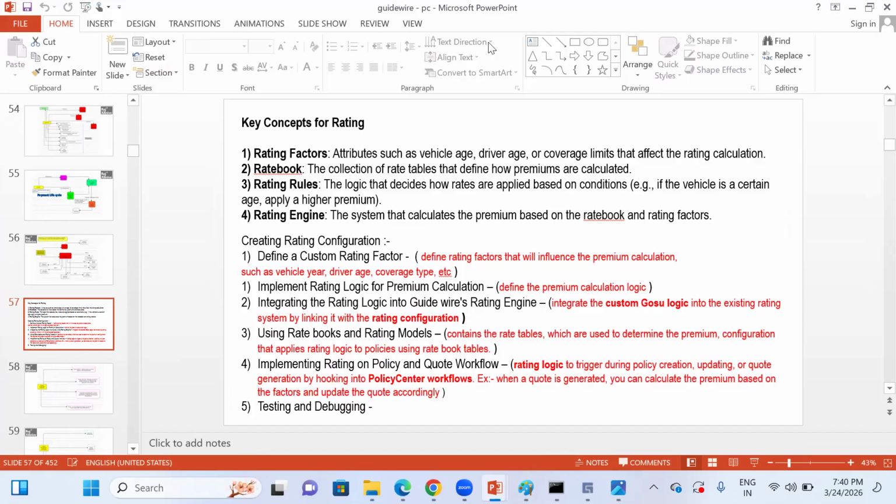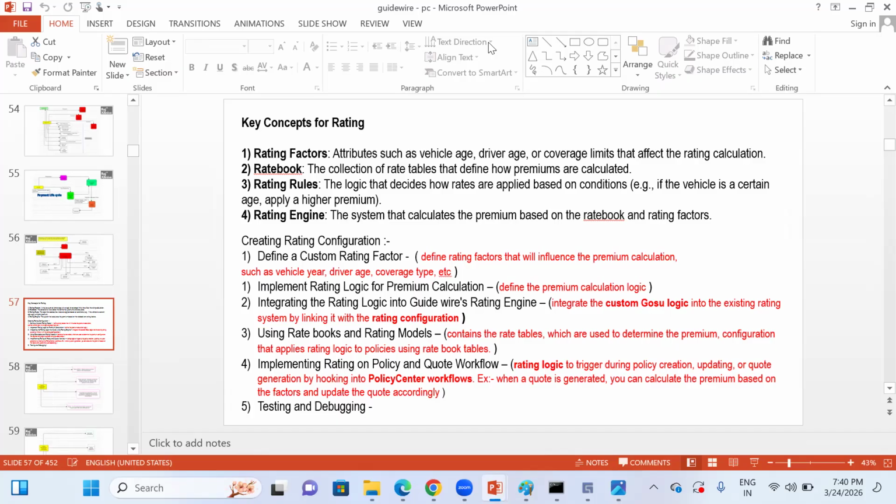Means what is the rate table, etc. Based on that, premium will be calculated. That is called rate book here. Okay, second one means what is the rate cost, etc. So that is called rate book here. How the premium will be calculated? Rate book means a rating card will be there.